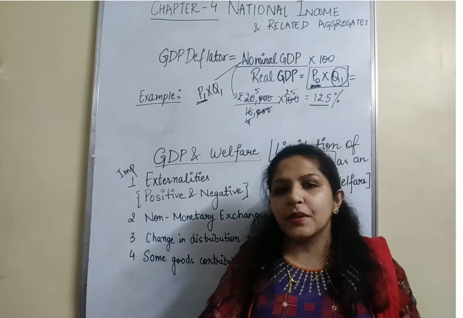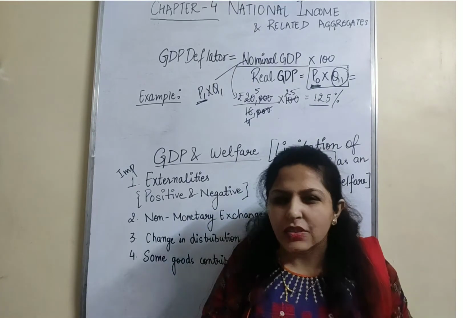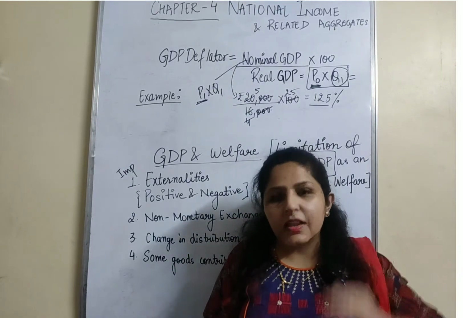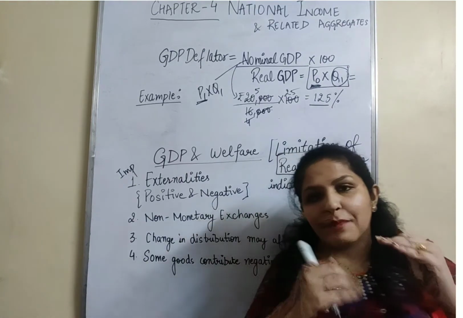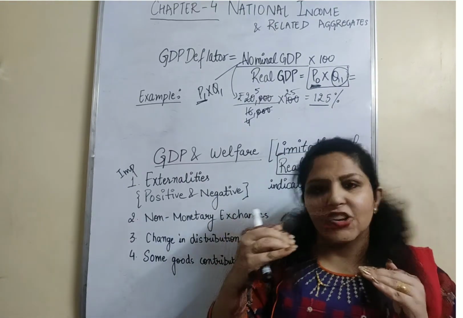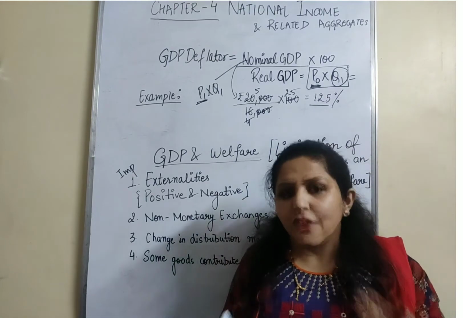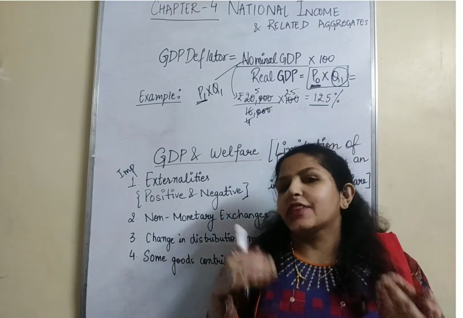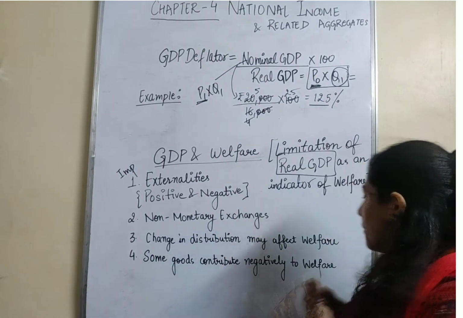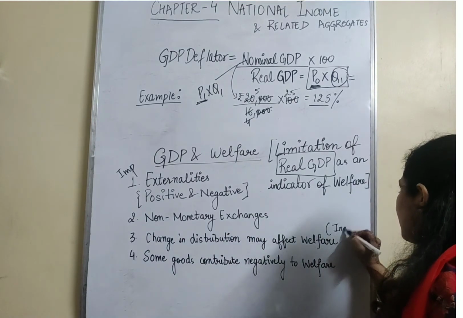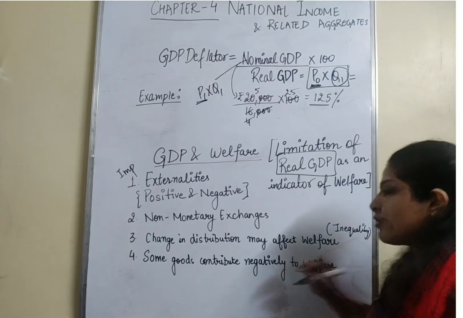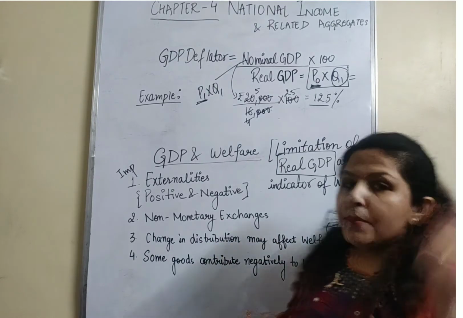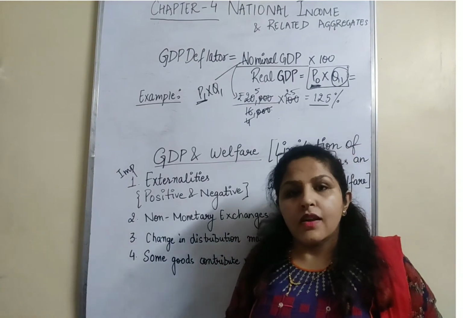So when we calculate GDP, are we considering the gap? If the GDP will increase, whom will it benefit? Just think about it. If GDP will rise, it will benefit only the rich. It will not benefit the poor. So an increase in GDP does not increase the welfare in the case where inequality is persistent. I hope I am making sense. So, change in distribution of income may affect welfare, right?